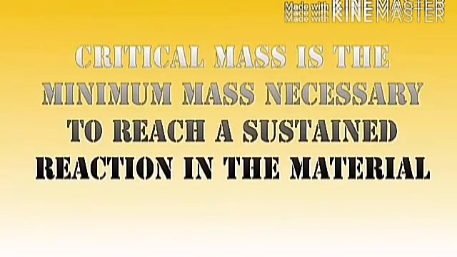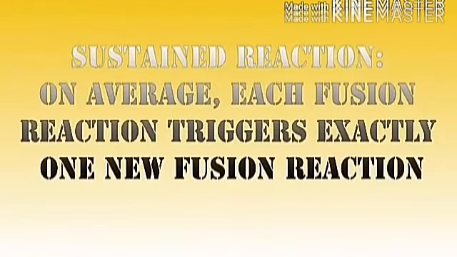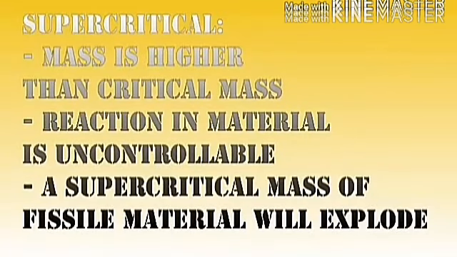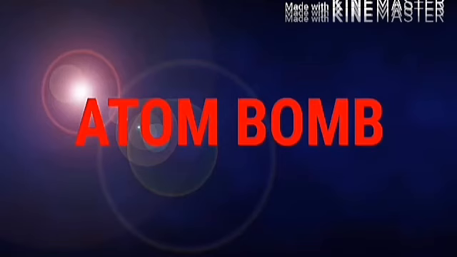Next is critical mass. During nuclear fission reaction, 2 or 3 neutrons are released. The minimum mass of fissile material necessary to sustain the nuclear chain reaction is called critical mass. If the mass of the fissile material is less than critical mass, it is called subcritical. If the mass of the fissile material is greater than critical mass, it is called supercritical mass.